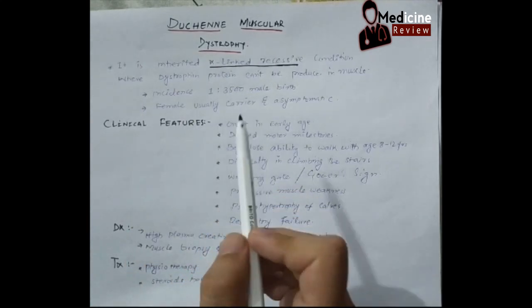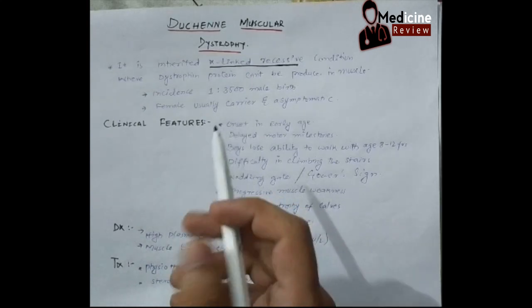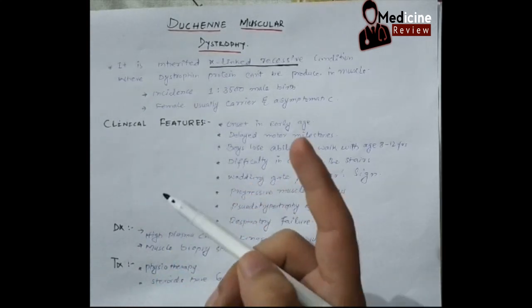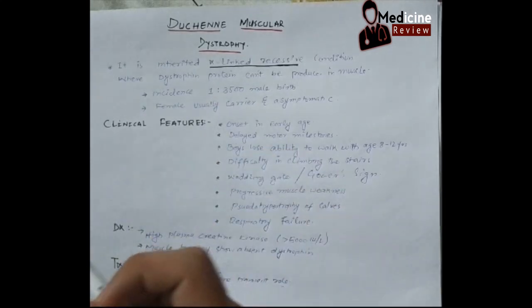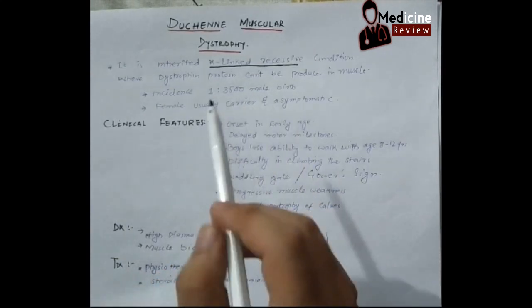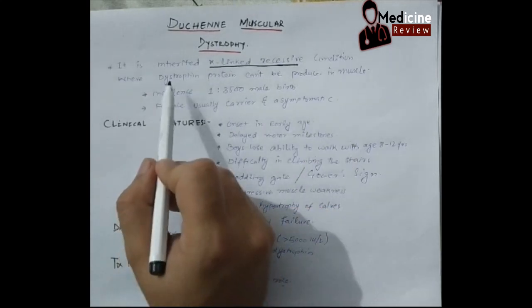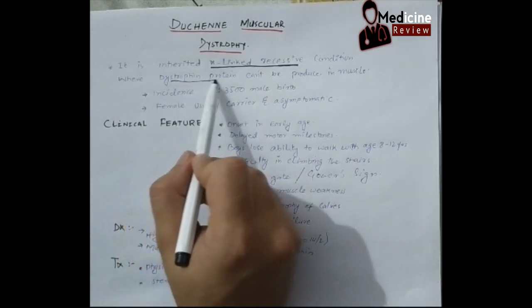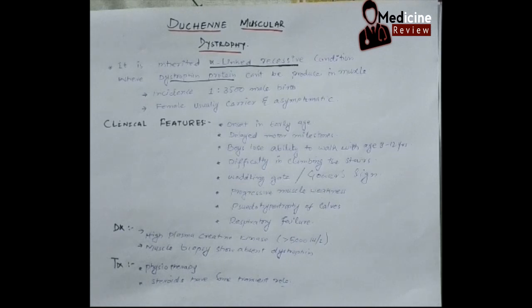Each pregnancy will have a 25% chance that the baby may get this disease, and the child must be male. In this condition, the dystrophin protein cannot be produced. Dystrophin protein is basically intracellular.